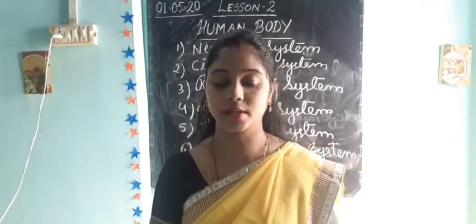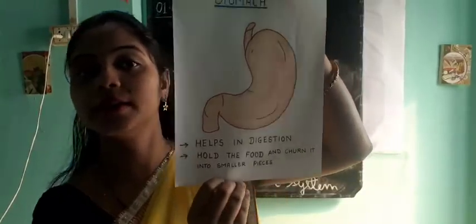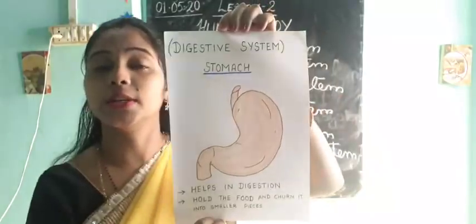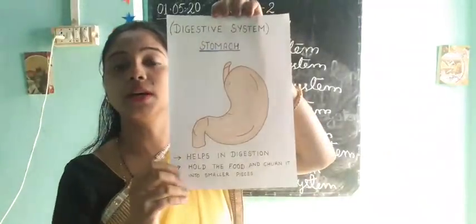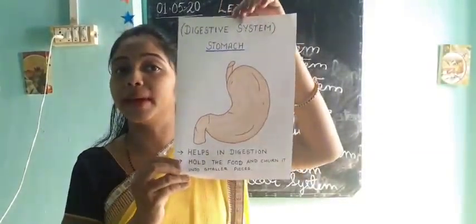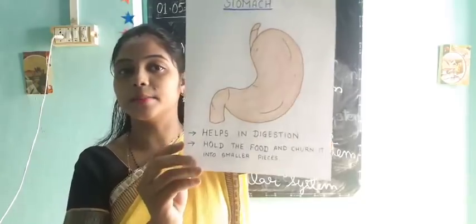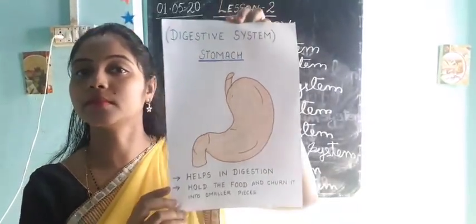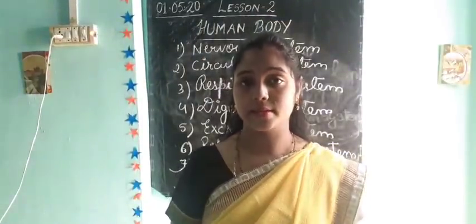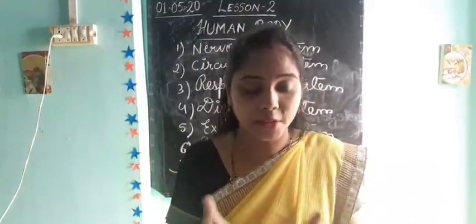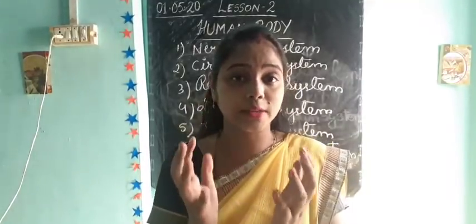Then the next organ is the stomach. As you know, we are eating and the food is going into the stomach. The digestive system, the main organ of the digestive system, is the stomach. You can see the picture. What is the function of the stomach? The stomach carries the food, and it helps in digestion first. It holds the food in the stomach.